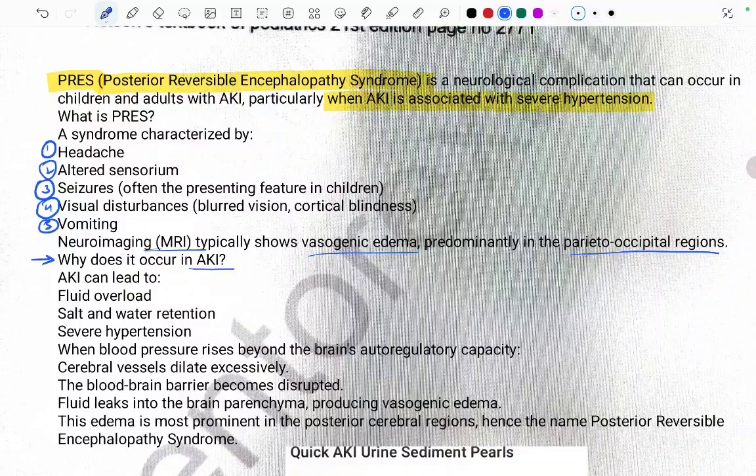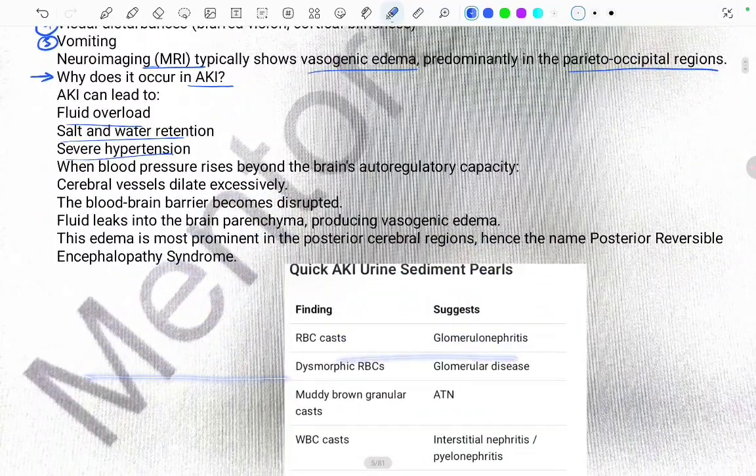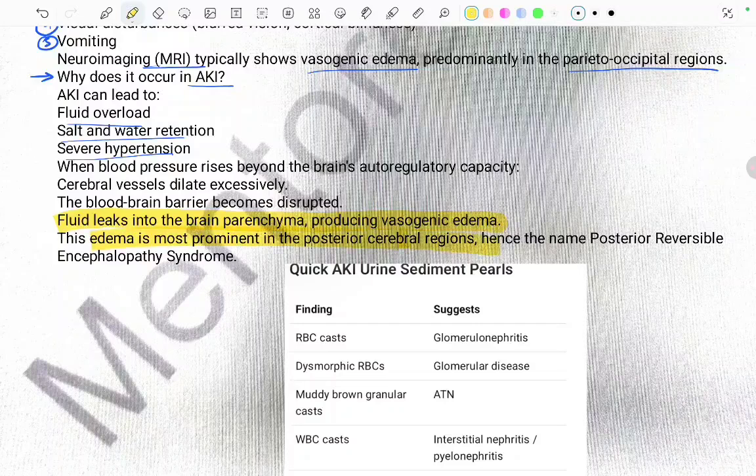As AKI can lead to fluid overload, salt and water retention, severe hypertension. So, when the blood pressure rises beyond brain's autoregulatory capacity, cerebral vessels dilate excessively and the blood-brain barrier becomes disrupted. So the fluid leaks into the brain parenchyma, producing vasogenic edema. Okay, because the blood-brain barrier is disrupted, the fluid leaks into the brain parenchyma, producing vasogenic edema. This edema is most prominent in the posterior cerebral region, hence the posterior reversible encephalopathy syndrome.